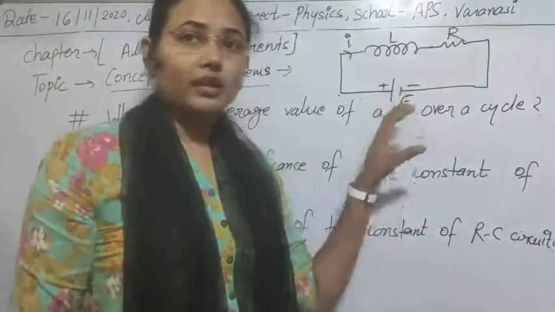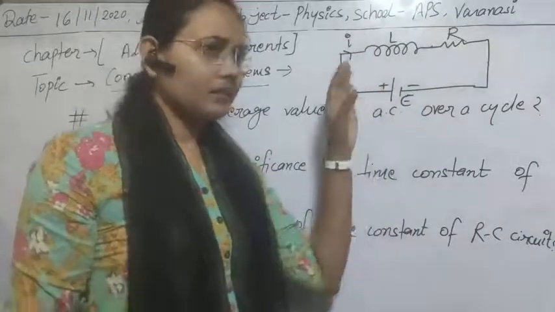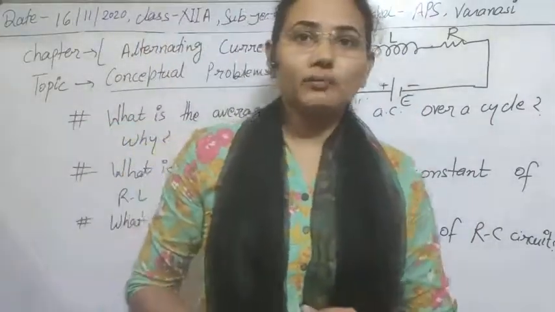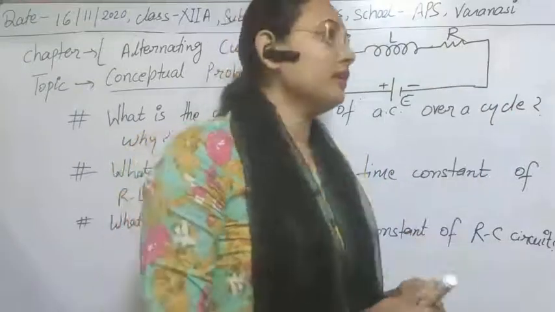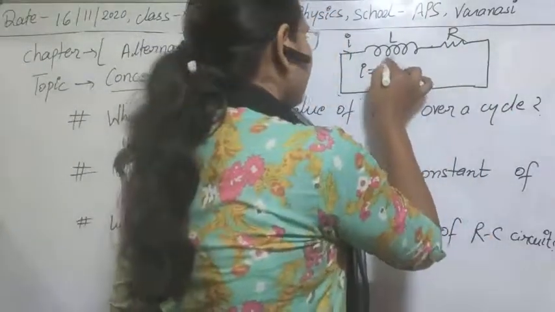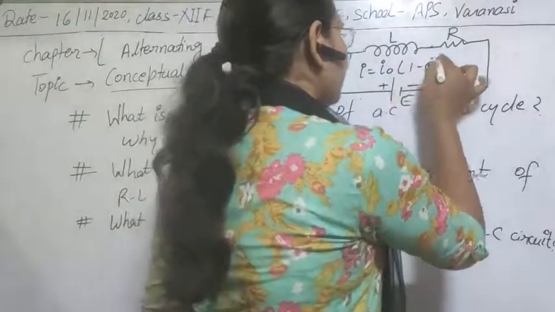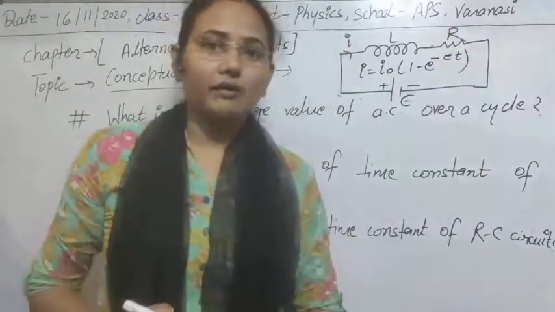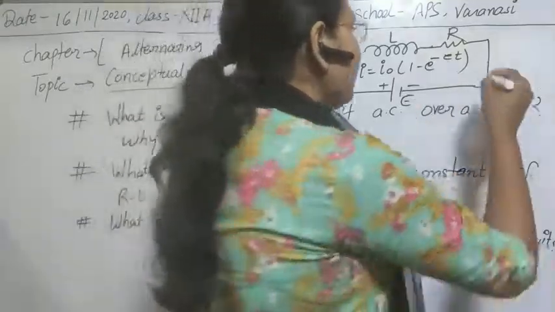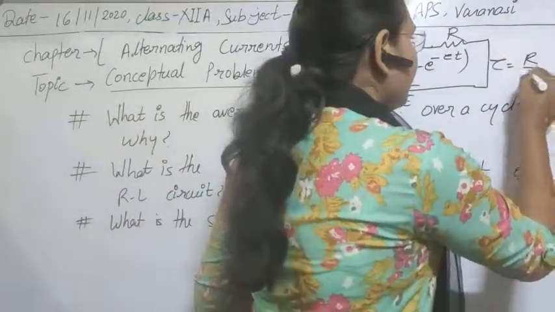You can also derive an expression for the charging of the circuit, and this is the expression we have obtained. In this case, the value of tau is L by R.